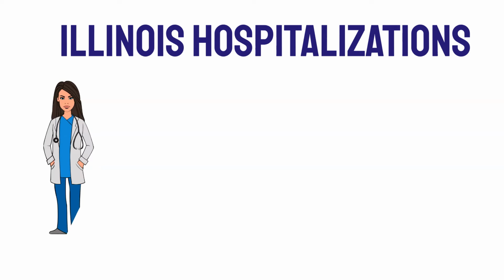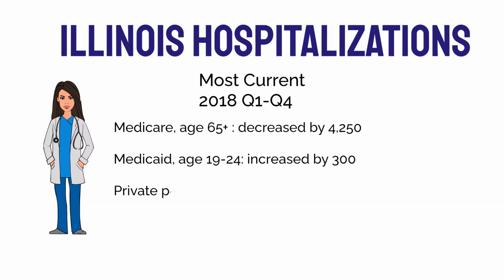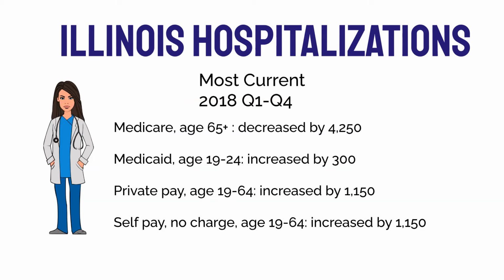And here is the most recent data on 2018 quarters 1 through quarter 4. Medicare age 65 plus decreased by 4,250 cases. Medicaid age 19 through 24 increased by 300 cases. Private pay age 19 through 64 increased by 1,150. The self-pay no charge ages 19 through 64 increased by 1,150.